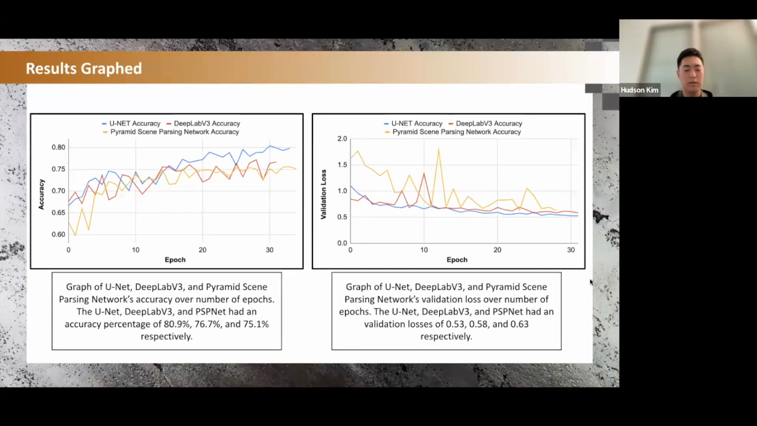And these are our results graphs. For each epoch, we calculated several different metrics, the first of which was accuracy. Final accuracy for the UNet was 80.9%. For the DeepLab v3, 76.7%, and PSPNet, 75.1%. And then additionally, we also calculated the validation loss. The final validation loss was 0.53 for UNet, 0.58 for the DeepLab v3, and 0.63 for the PSPNet.